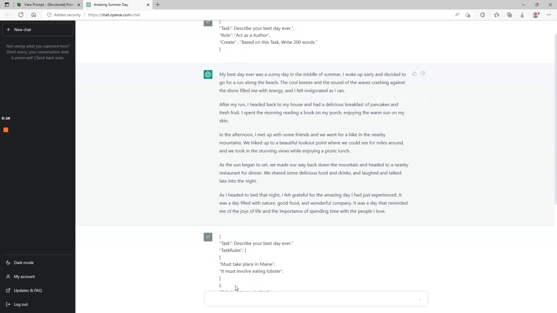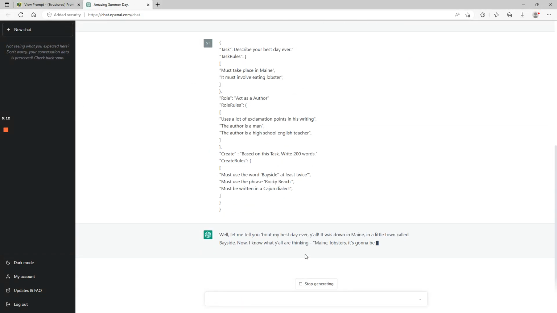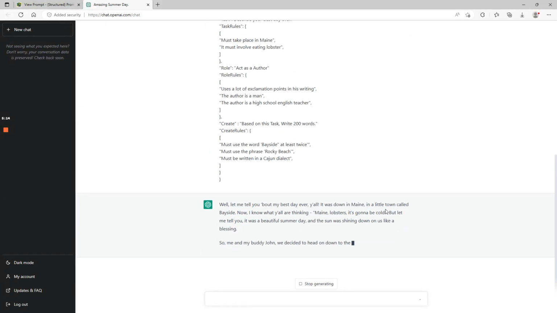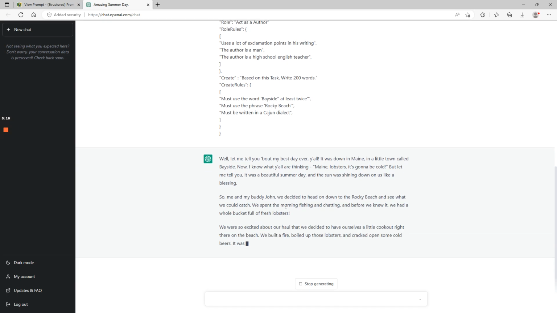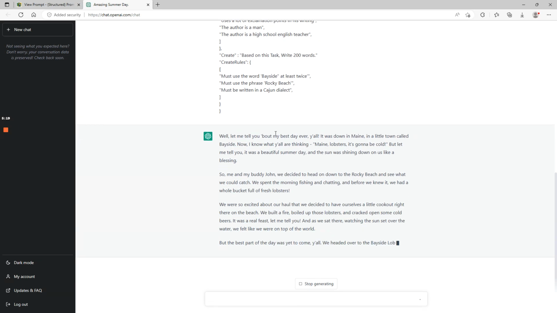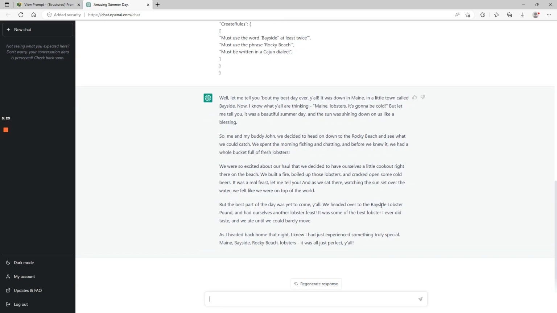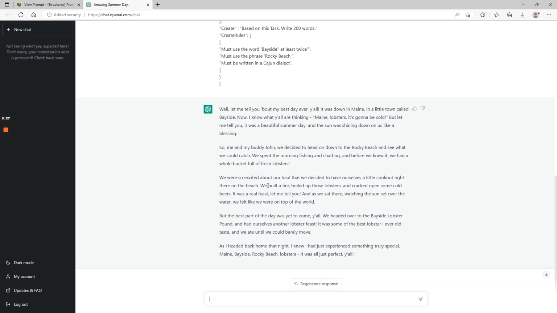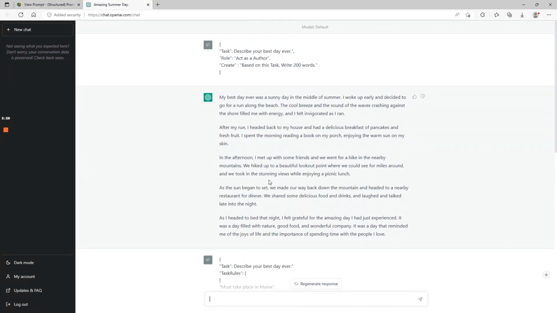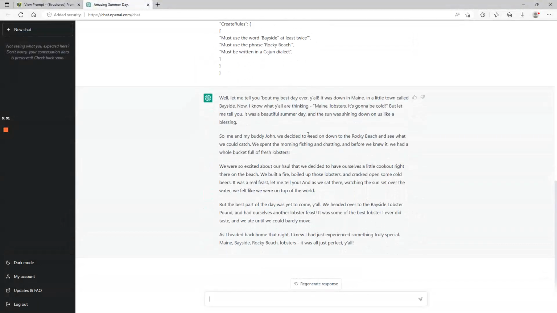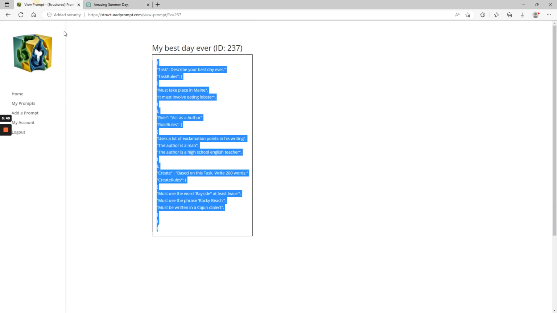So let's try it again. Now it starts right off with a Cajun dialect. It covers the major plot point of lobsters and takes place in Bayside. It pulled in all those elements. So it's a much more specific prompt than our original. And if I run this again and again, I'm probably going to get different variations or something more similar to this each time I run it. So I'm going to have a lot more control.